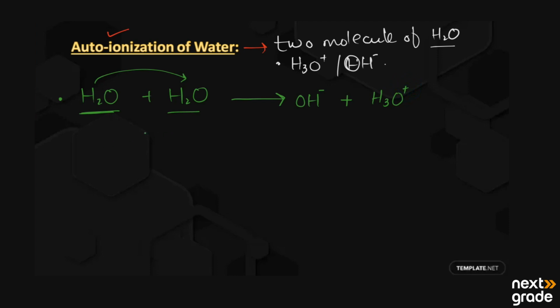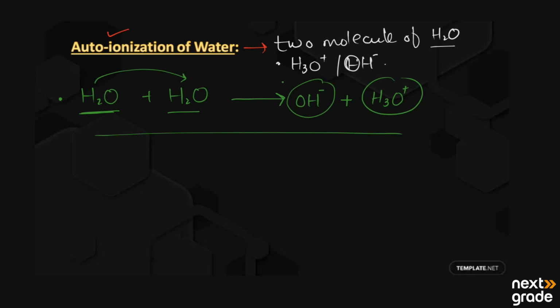So this reaction is known as self-ionization or auto-ionization of water, and it takes place by producing equal amounts of hydronium ion and hydroxide ion by the transfer or acceptance of the proton.